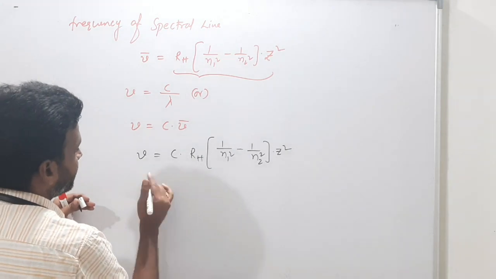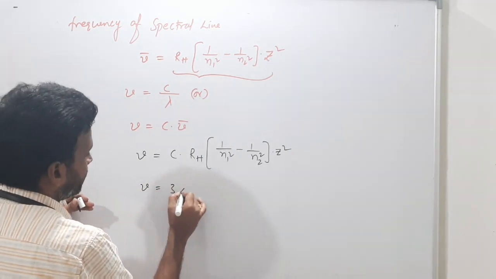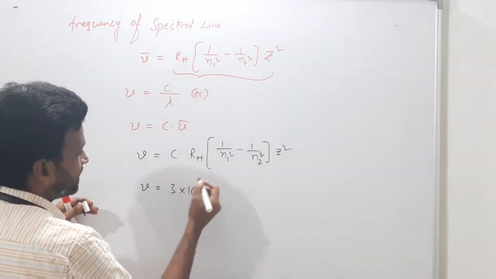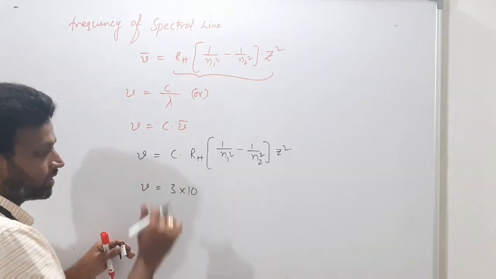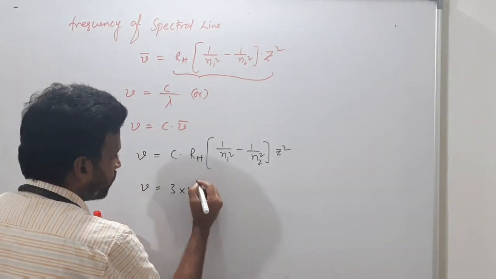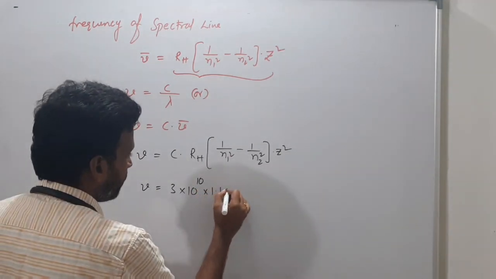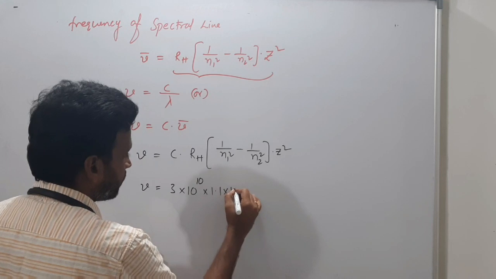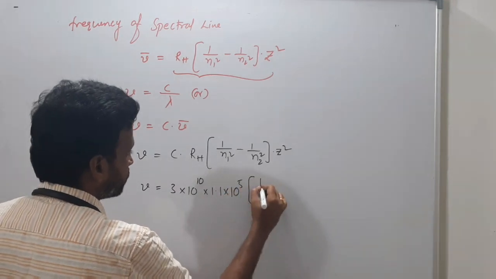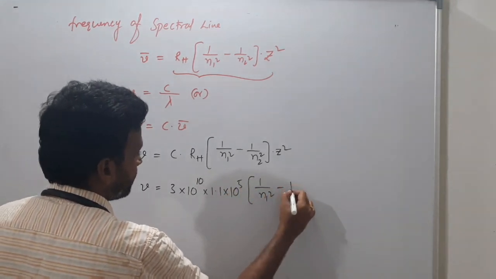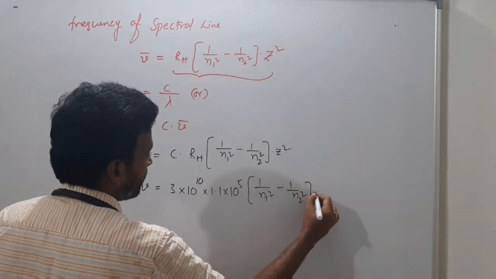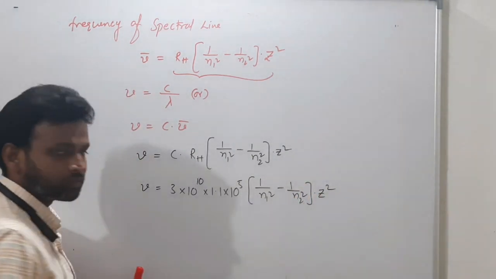So what can I write here? Nu is equal to 3 into 10 power 10 centimeter per second, suppose I am taking. C is the speed of light, or not? Into 1.1 into 10 power 5, the RH value, into 1 by n1 square minus 1 by n2 square into z square.